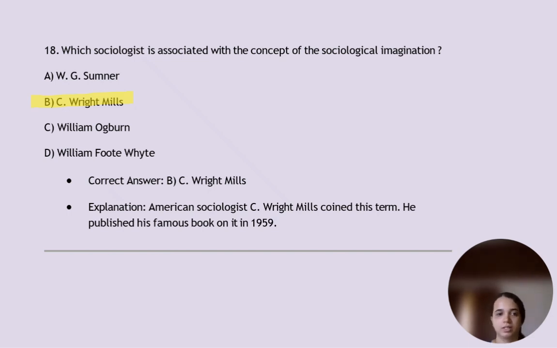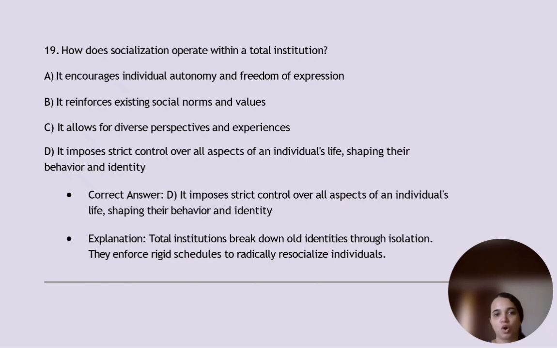Next, how does socialization operate within a total institution? It's option D. It imposes strict control over all aspects of an individual's life, shaping their behavior and identity. Why? So total institutions break down old identities through isolation. They enforce rigid schedules to radically re-socialize individuals. So society there will be some like a center to like control us, and there will be some set patterns also. That's how socialization works as well.